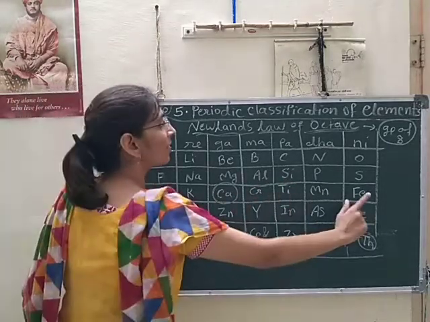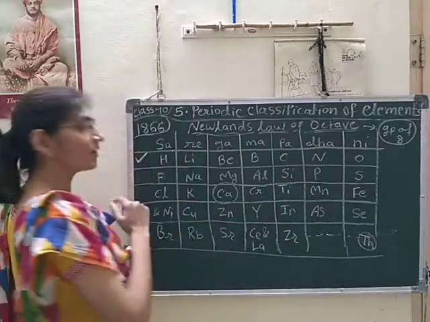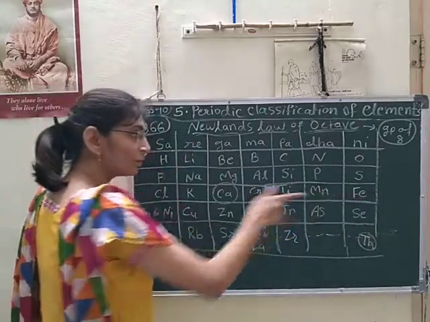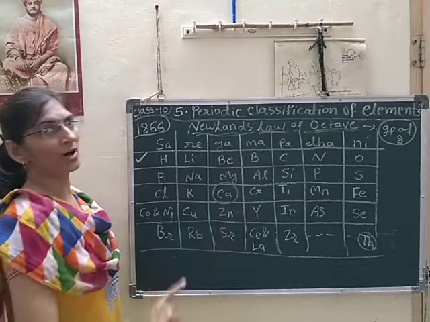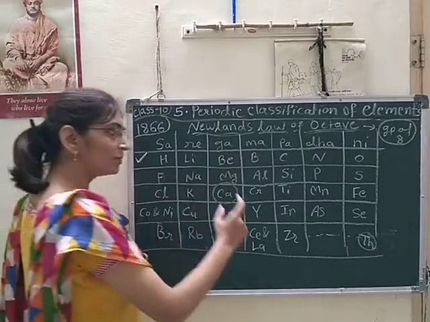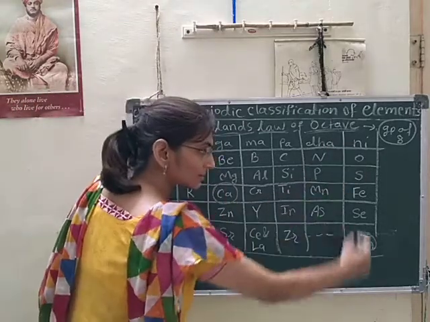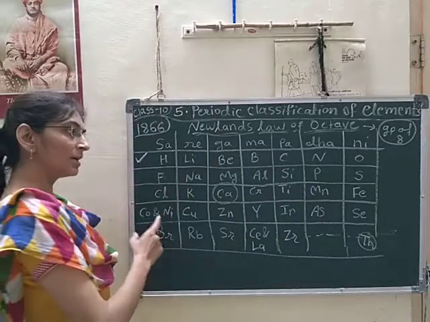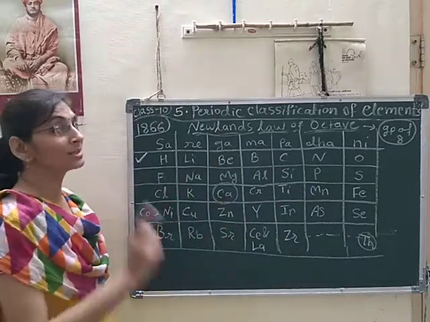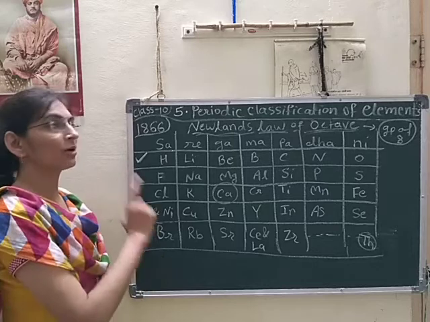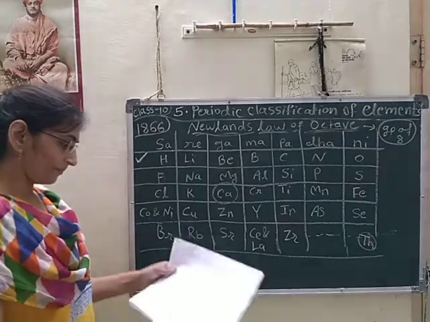Still they are so far apart, one in the seventh group and one in the first group. According to group they should be kept in the same group, but still they are so far. That is also a very important drawback of his periodic table.